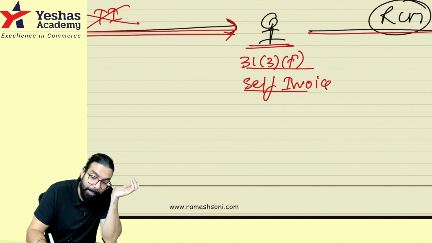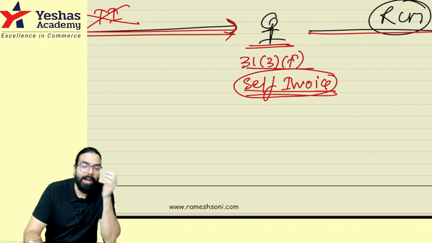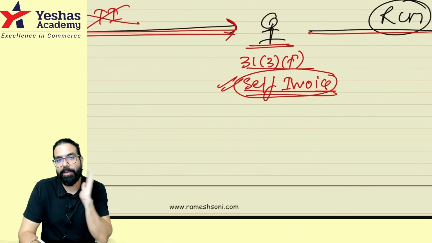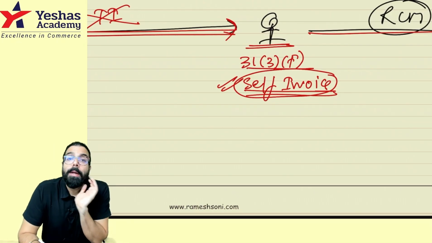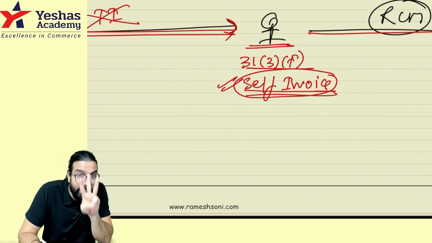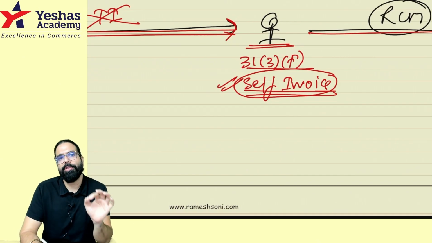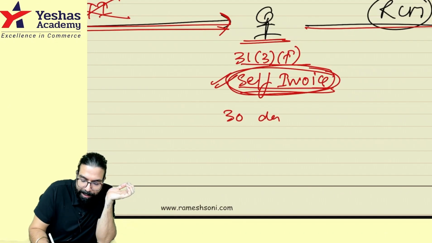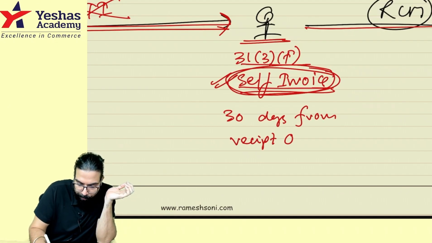and we used to call it self invoice. Yes sir, we remember. Now for this self invoice, earlier it used to say the day you receive the goods, services or both, you should make your self invoice. Correct? But now they have made a change and they have told self invoice should be made within 30 days from the date of receipt of goods, services or both. Sir, self invoice within how much time? 30 days from receipt of goods or service or both.